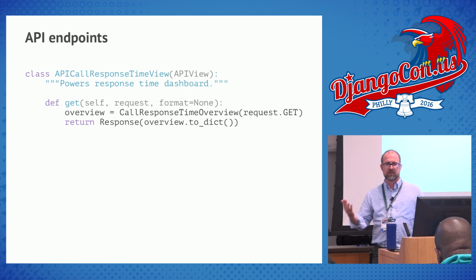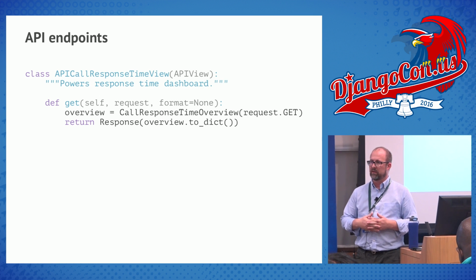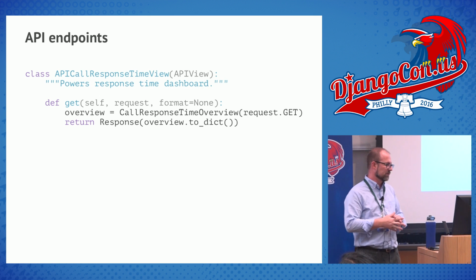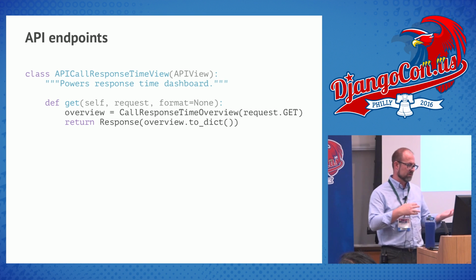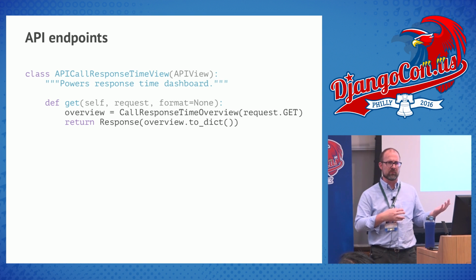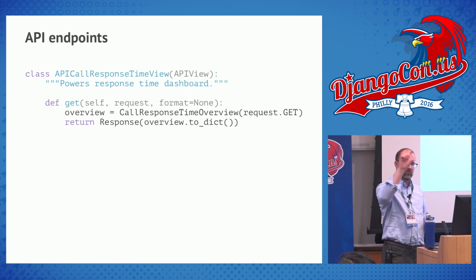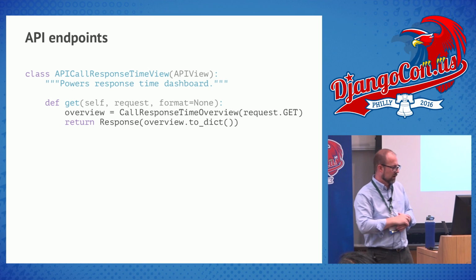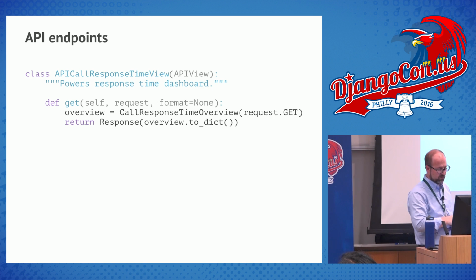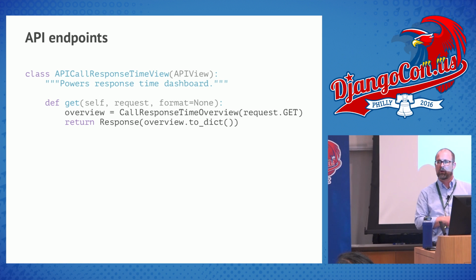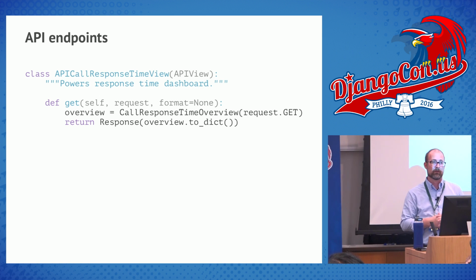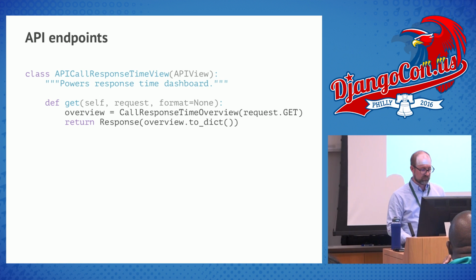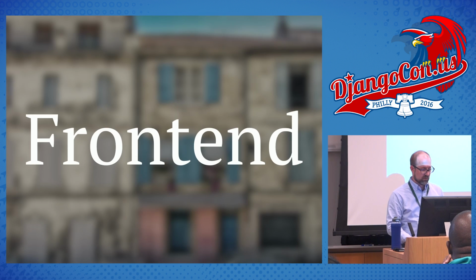My API endpoints were simple. There's not a lot of detail to go into on them, but you can see here it takes those get parameters from the request, which are going to be up at the top of the page, or be in the URL bar, right? So it's bookmarkable, I can send it to other people. And then it's just going to take my overview model or my summary model, call to dict on it, and send that back. Nothing major there.